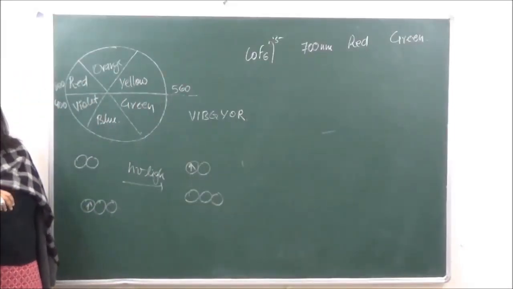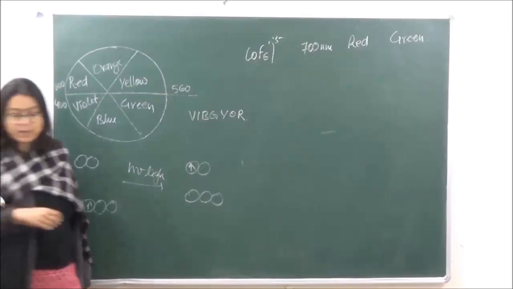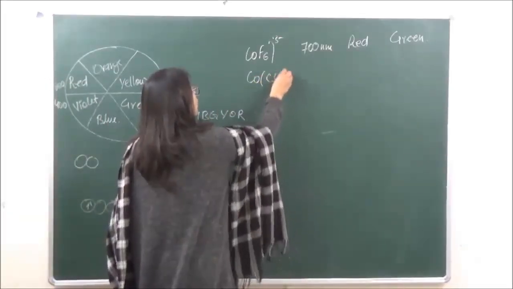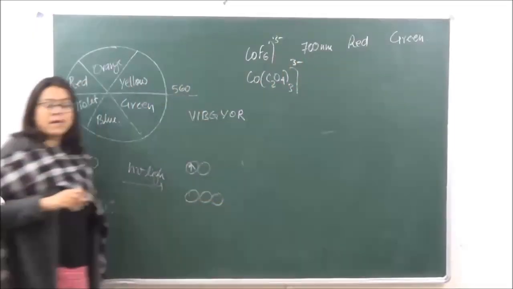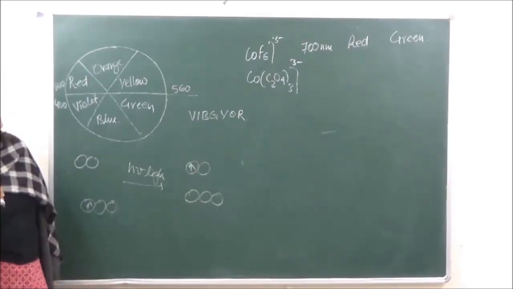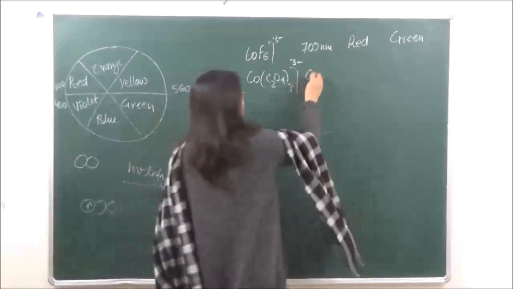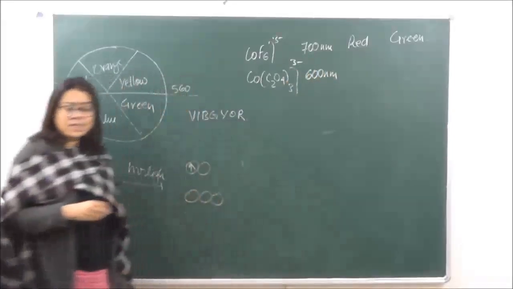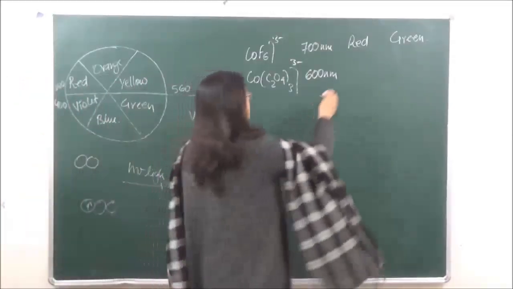Then we are going to a little stronger ligand. We are taking the oxalate ion over here, so we have [Co(C2O4)3]3-. Although this is a weak field ligand, it is stronger than fluorine, so you will see that it will absorb radiation of a little lower wavelength, 600 nanometers. So 600 nanometers is yellow.